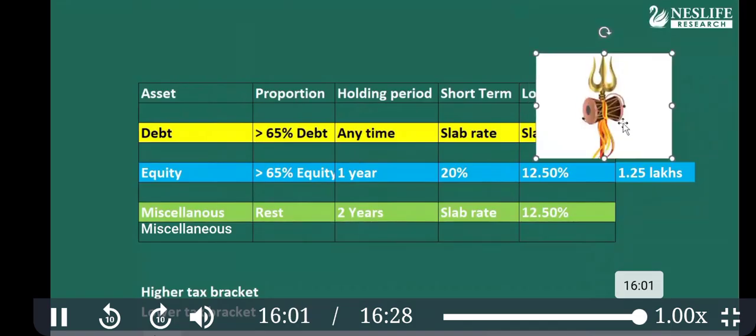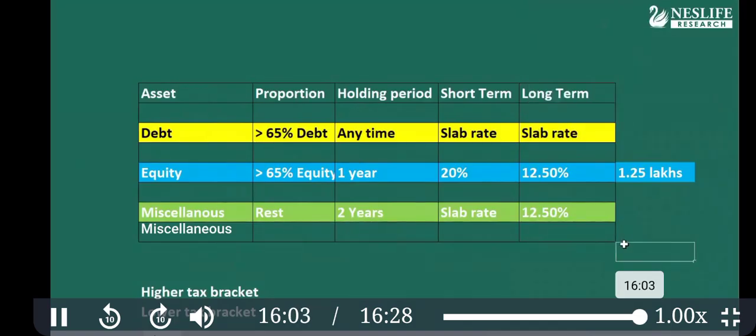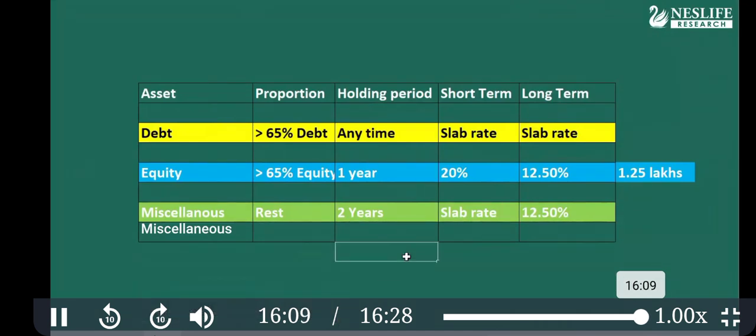What you can do, I suggest that you take a snapshot or take a printout, or you can write and paste it somewhere else. Wherever you get taxation, just check this. This is a table where all taxation is explained in an easy, simple manner. Okay. Thank you very much.